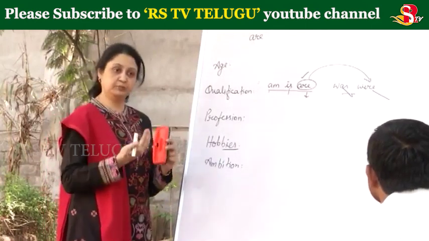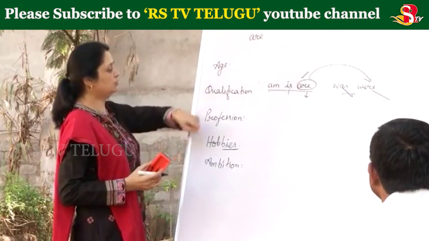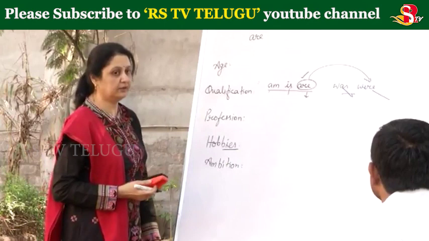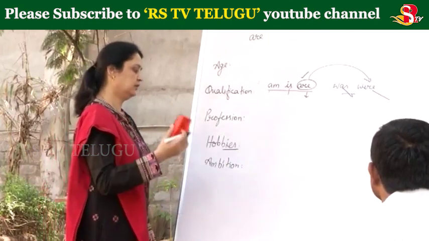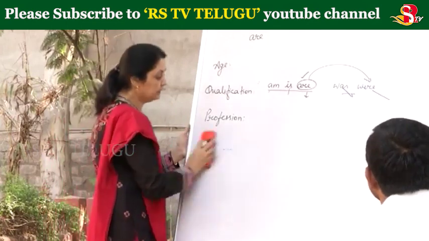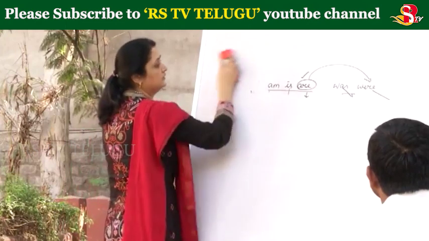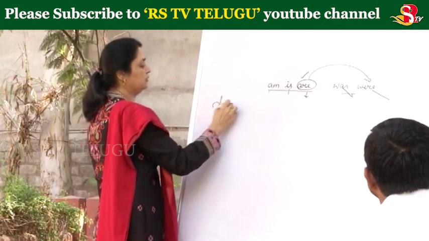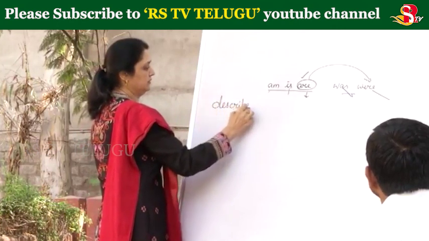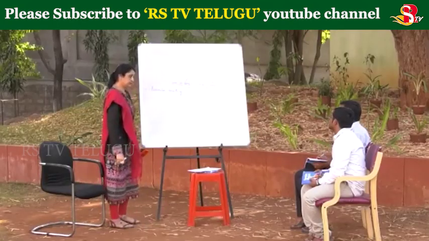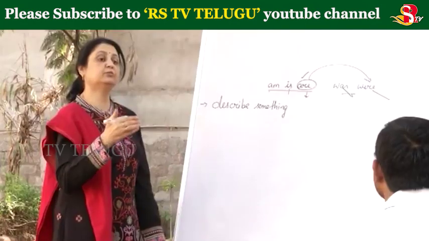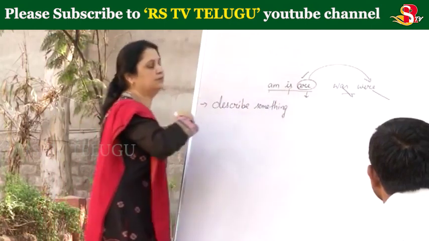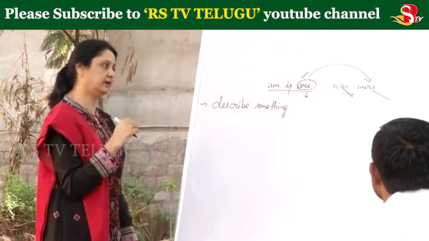So these are the ambitions. When we want to talk about all these, we have to make use of am, is, are, was and were in the present or past. Now the other usage of am, is, are, was, were is when we want to describe something. When you describe something, you give some more information about it. There also we have to make use of these verbs.